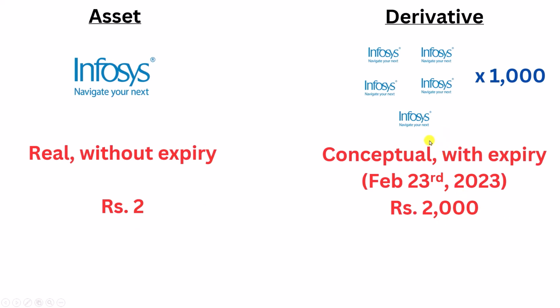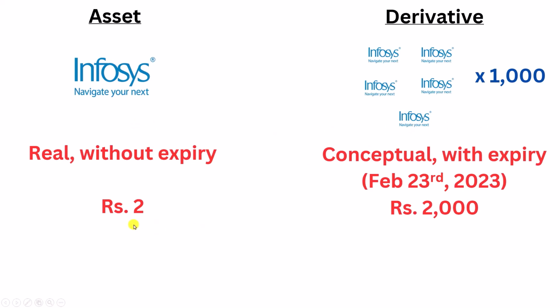Now, since this is a derivative of this, the price of this depends on this. Meaning, if the price of the Infosys stocks increases, then the price of the bundle of Infosys stocks also increases.